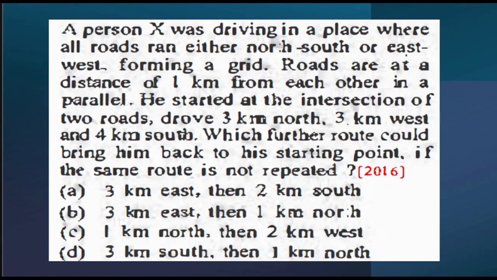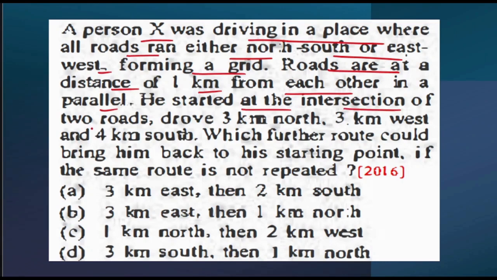Let's see the first question. A person X was driving in a place where all roads ran either north-south or east-west, forming a grid. Roads are at a distance of 1 kilometer from each other in parallel. He started at the intersection of two roads, drove 3 kilometer north, 3 kilometer west and 4 kilometer south. Which further route could bring him back to his starting point if the same route is not repeated?